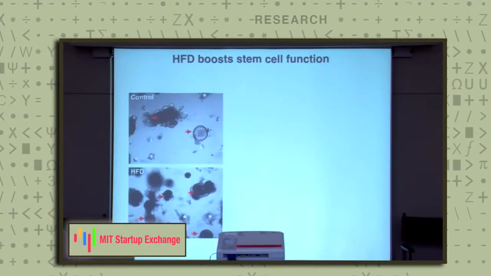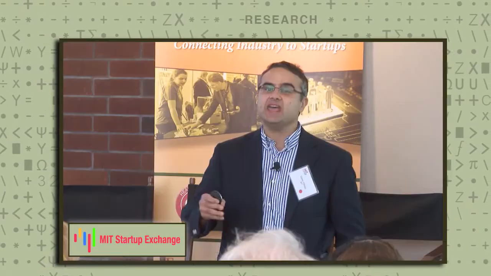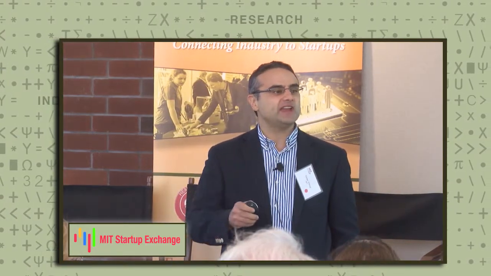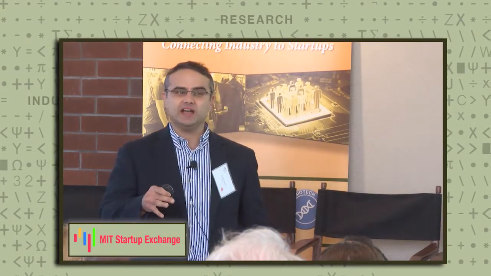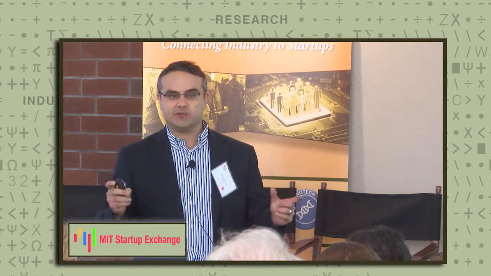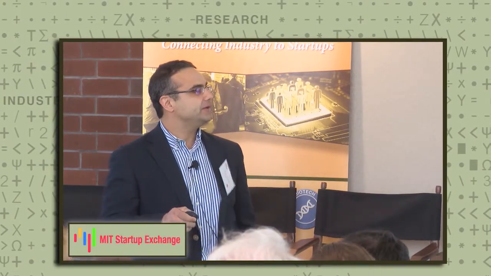So what effect does high-fat diet-induced obesity have on stem cell function? So we placed animals on a long-term high-fat diet in mice. So these mice were on a high-fat diet for around 12 to 18 months. And just as a reference, the average lifespan of a mouse is around 24 months. So these mice have been obese for about 75% of their life.